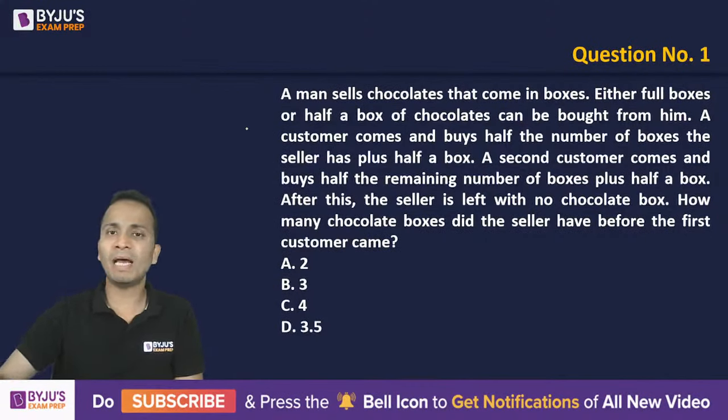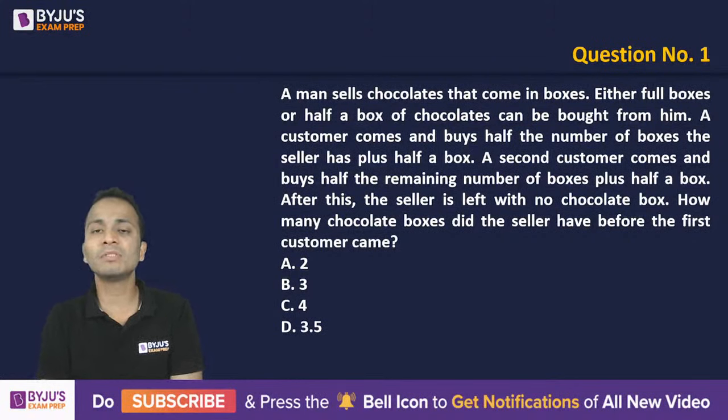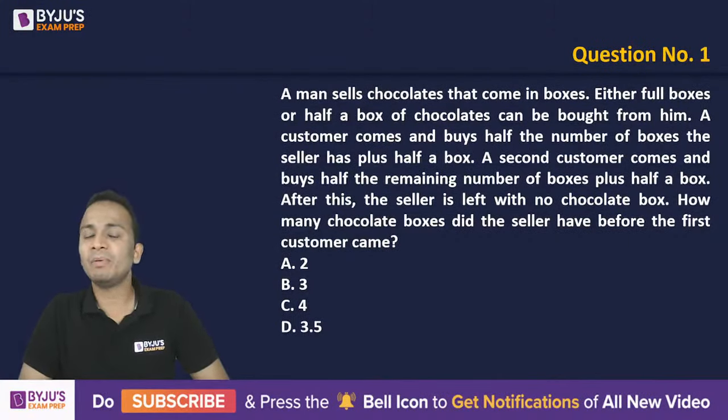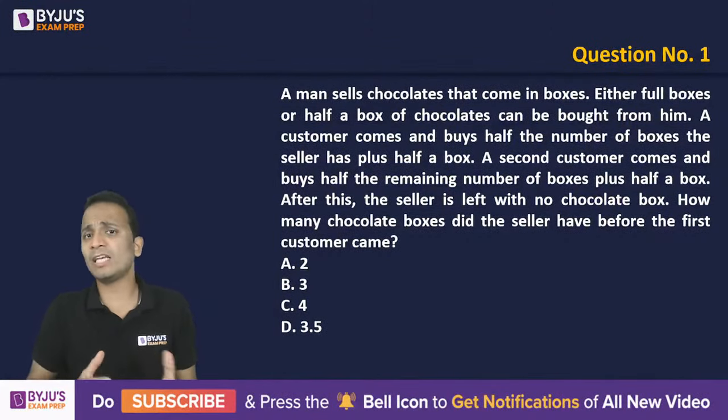So the question says that a man sells chocolate that comes in boxes. Either full boxes or half a box of chocolate can be bought from him. A customer comes and buys half the number of boxes the seller has plus half a box. So yes, you can buy a full box as well as half a box.